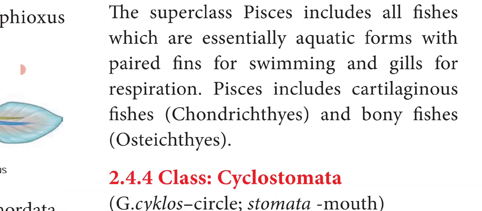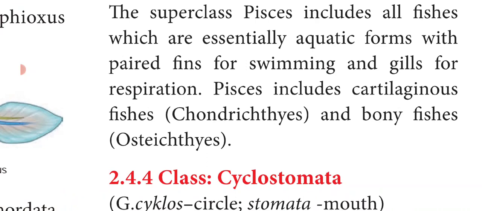And the superclass Pisces is again divided into two classes, that is Chondrichthyes and Osteichthyes. Chondrichthyes means they are cartilaginous fishes. Chondri means cartilaginous, ichthyes means fishes.